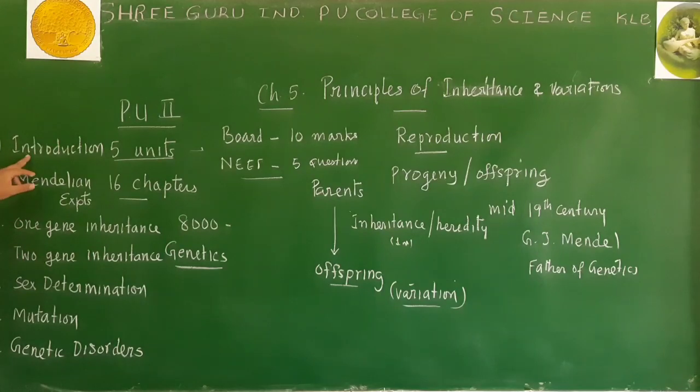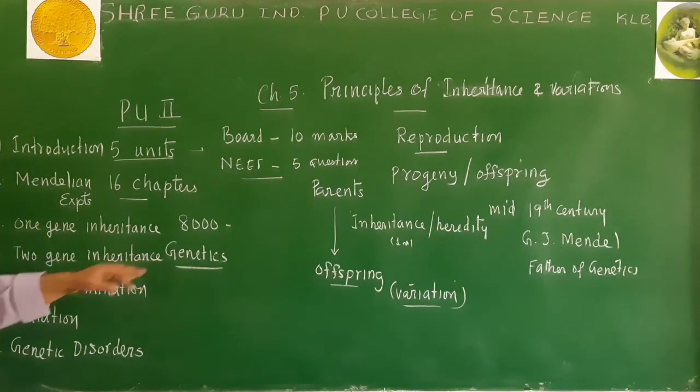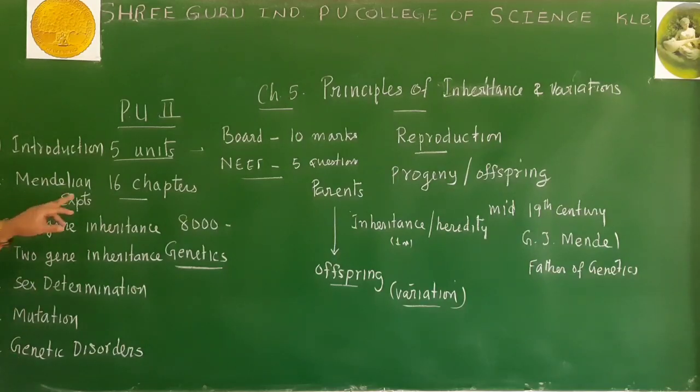I just gave you some introduction regarding reproduction, inheritance, variation and genetics. Then we are going to study Mendelian experiments, then one gene inheritance, two gene inheritance, sex determination, mutation, and genetic disorders.